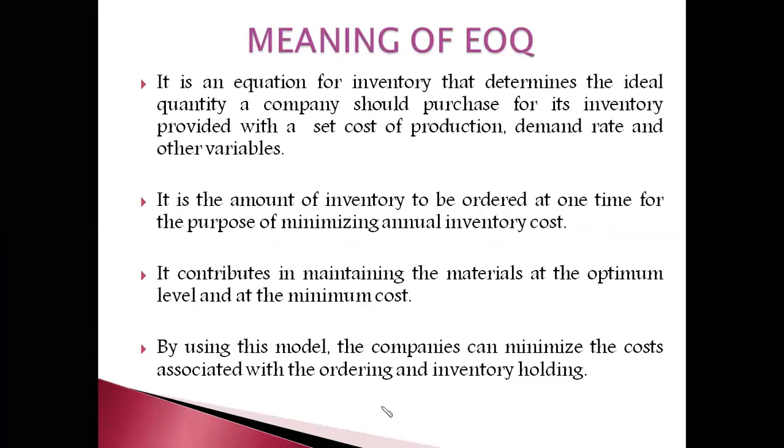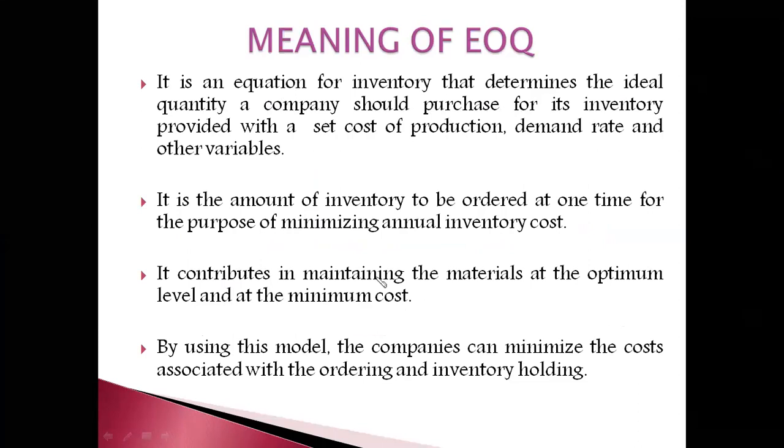We will get an ideal amount of inventory which can be maintained in the organization at the least possible cost. That is the meaning of EOQ. So once again I repeat, it is an equation for inventory that determines the ideal quantity a company should purchase for its inventory, provided with a set cost of production, demand rate, and other variables.